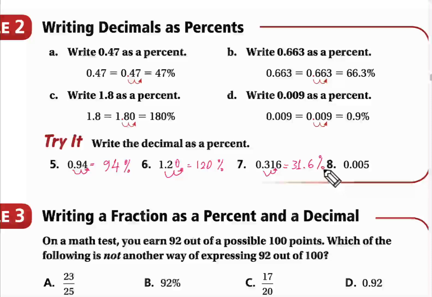And of course we know why. 2 is not the same as 2%. Because 2 means 2 wholes, and 2% means 0.02, or 2 over 100. But if we write 2 as a percent, it will be 200%. So they are not the same. If you forget to put the percent sign, your answer should be wrong.